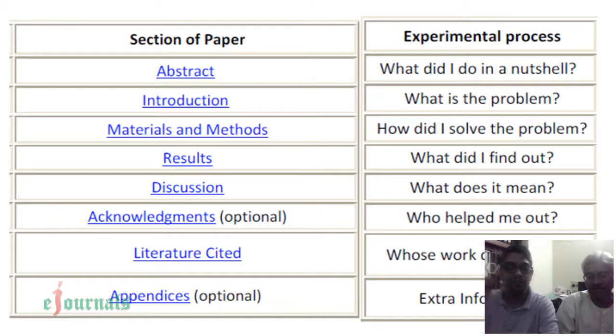Fine. And finally, you may use appendices also, but it is definitely not the most essential thing for writing a paper. It only adds some more color to the paper. It gives extra information in the form of a map or a photograph, or it can be anything, even a video in the case of a multimedia journal. That is what we at journals.co are promoting.